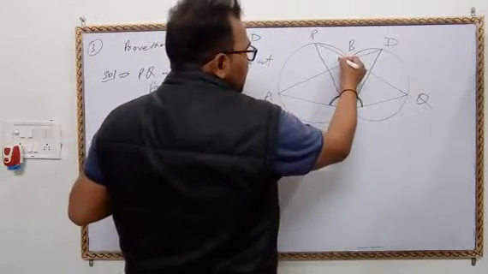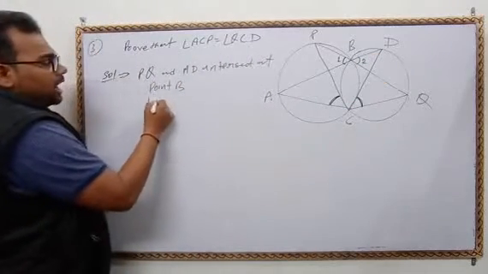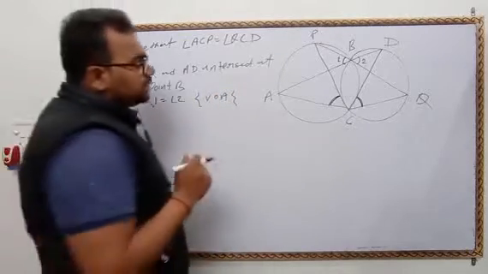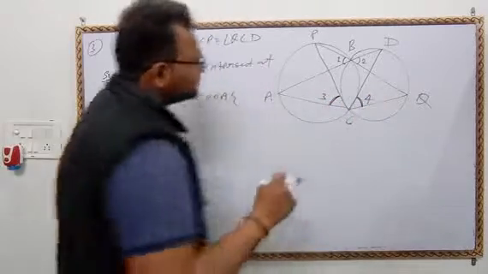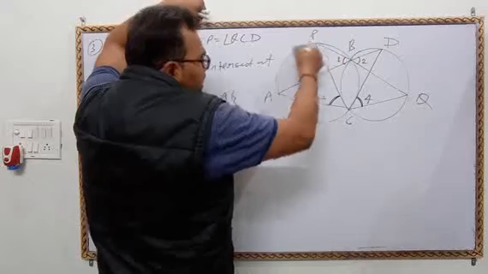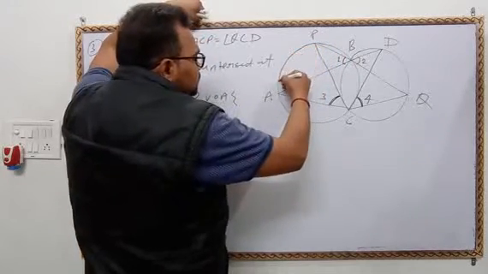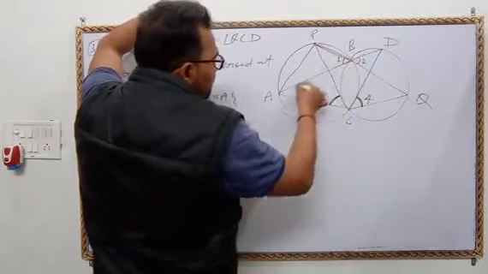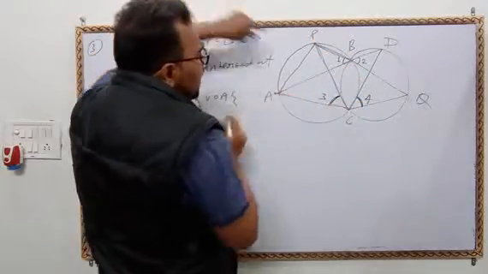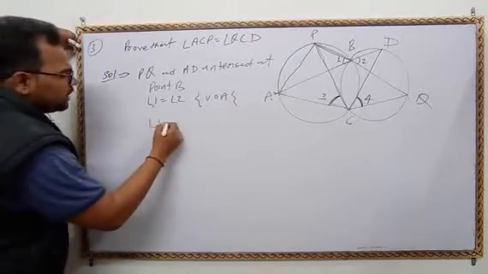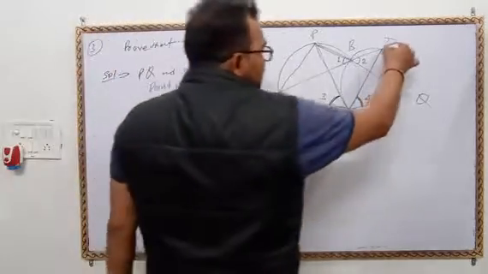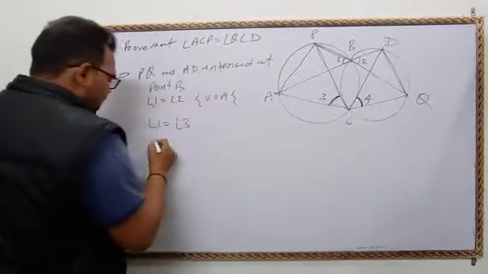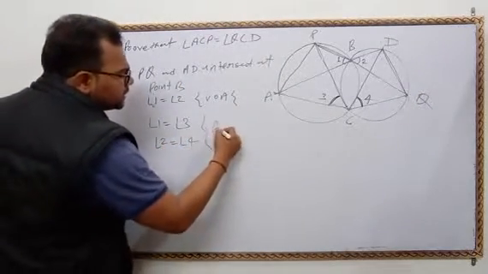PQ and AD intersect at point B. It means angle 1 is equal to angle 2. Yes or no? Why? Vertically opposite angles. Now, beta, name this 3 and this 4. It is a circle, this is the arc, or it is a chord. Now through this, this angle and this angle, angle 1 is equal to angle 3. Similarly, join this chord. Through this chord, angle 2 and angle 4, so angle 2 is equal to angle 4. Why? Angles in the same segment.